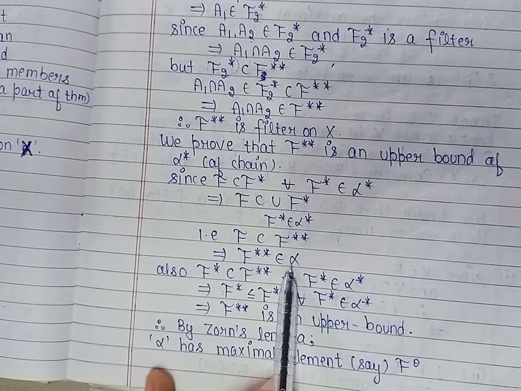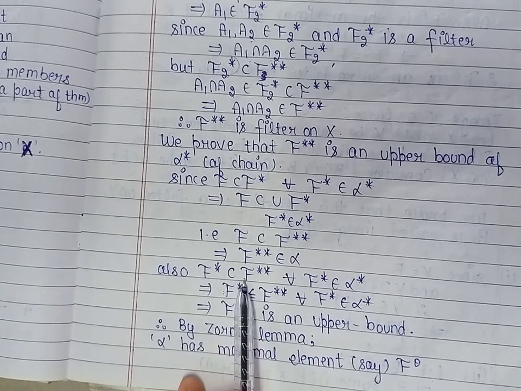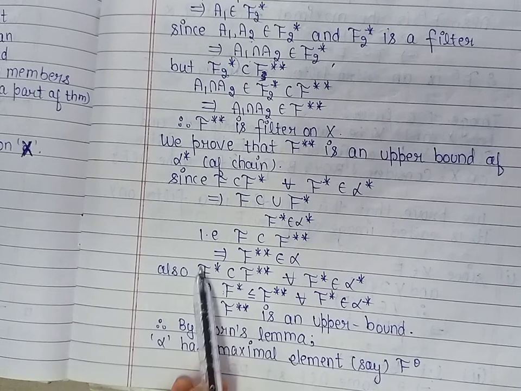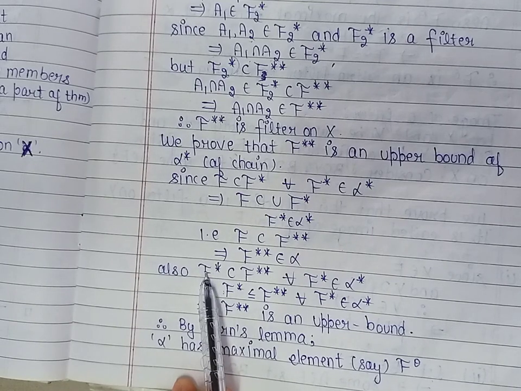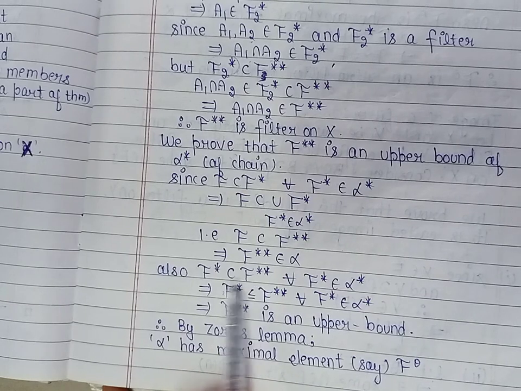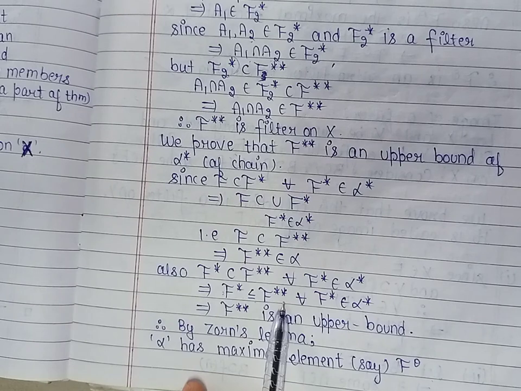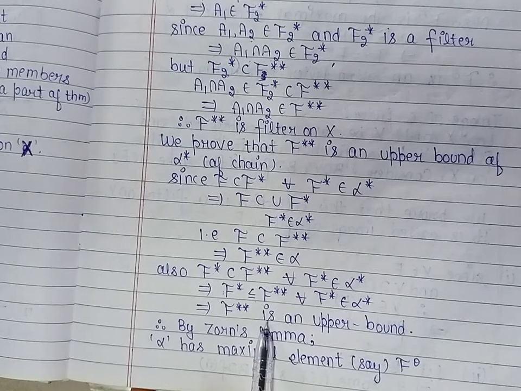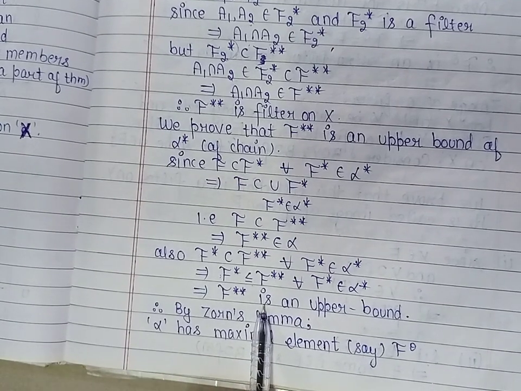Now, because f star is also contained in f double star for every f star belonging to the chain, by definition of the relation we can say that f star is related to f double star, and by definition of upper bound we can say that f double star is an upper bound for the chain.